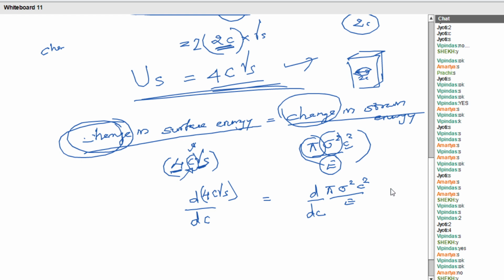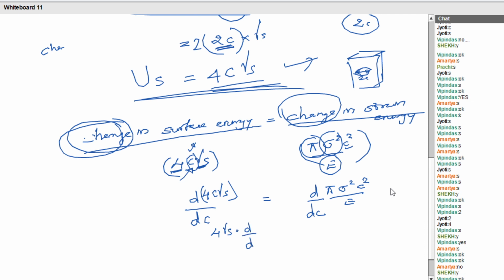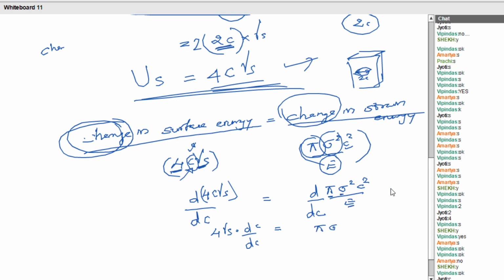On the left hand side, the constants are 4 and gamma s: 4 gamma s into d by dc of c. On the right, pi, sigma and E are constants, so we can take them outside: pi sigma square by E into d by dc of c square. Up to this clear to all?